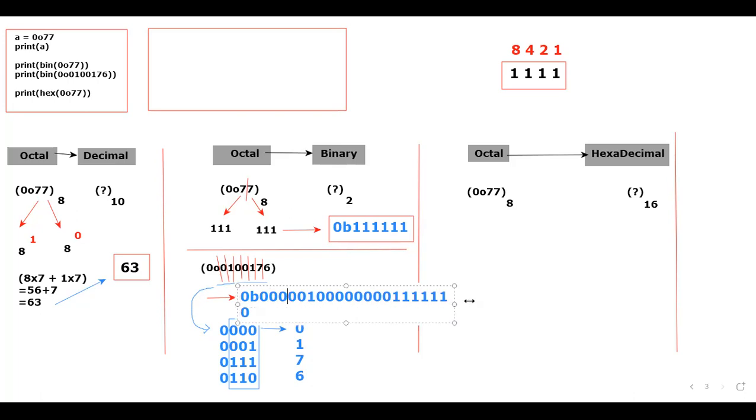Now you observe properly. There is no meaning for these zeros. That's the reason these zeros will be eliminated. Now, if I execute the program, I'll be getting the output like this.